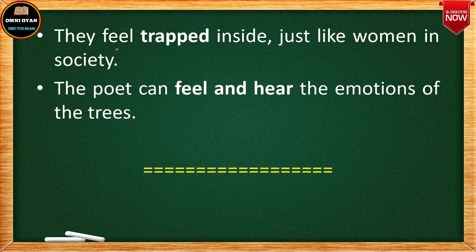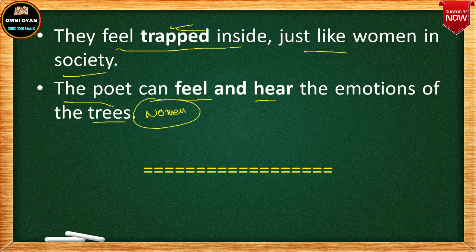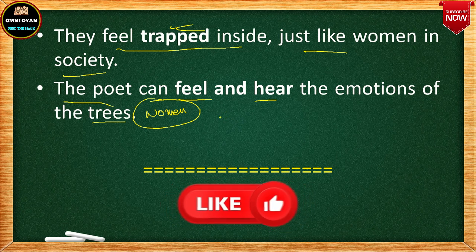So these women feel trapped inside just like women in a society. Just as the trees are trapped inside the house, women also feel trapped in this male dominated society. And the poet Adrienne can actually feel and hear the emotions of the trees. So in a way, the poet can feel and hear the emotions of the women also. We all, as responsible citizens of this nation, should also feel and hear the emotions of women, and not keep them trapped inside. Let them go into the open and show their talents. All have immense talents.